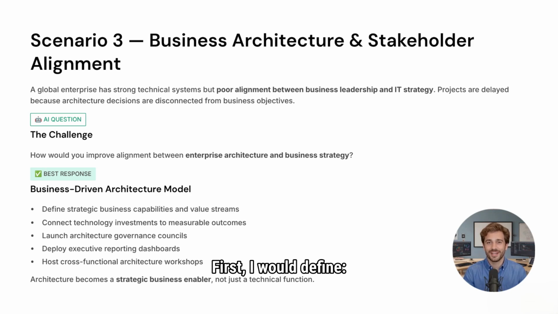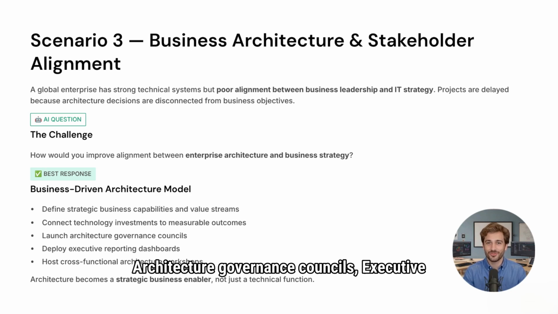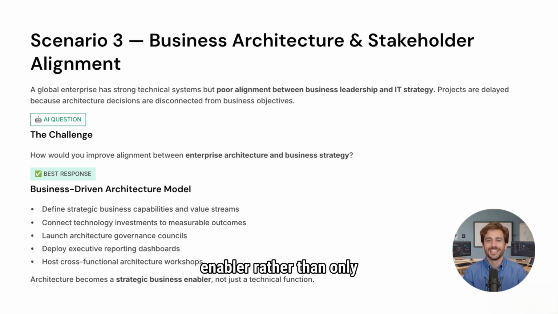Best response: I would establish a business-driven enterprise architecture model. First, I would define strategic business capabilities, value streams, and transformation priorities. Then, I would connect technology investments directly to measurable business outcomes. I would also introduce architecture governance councils, executive reporting dashboards, and cross-functional architecture workshops. This ensures architecture becomes a strategic business enabler rather than only a technical function.